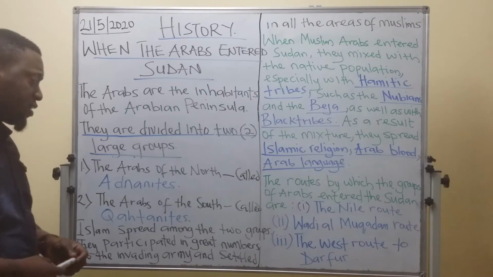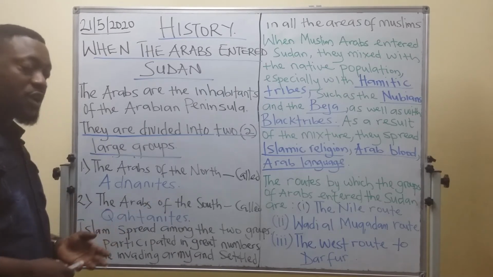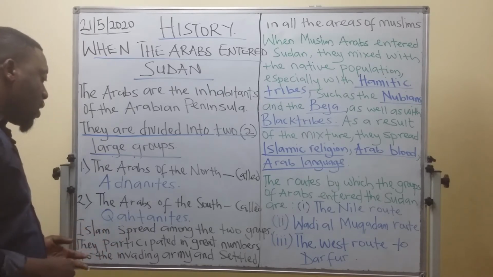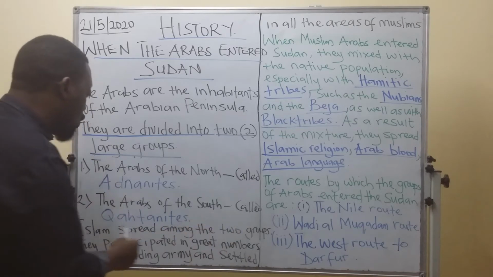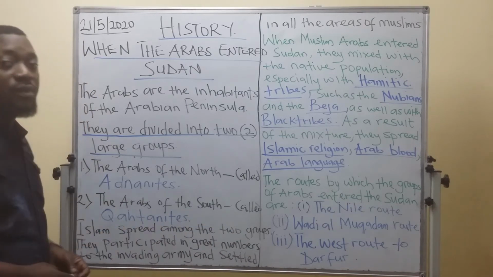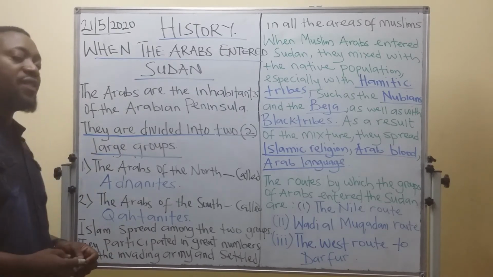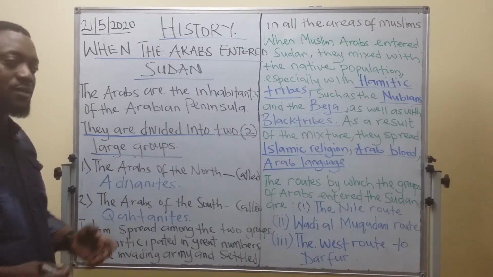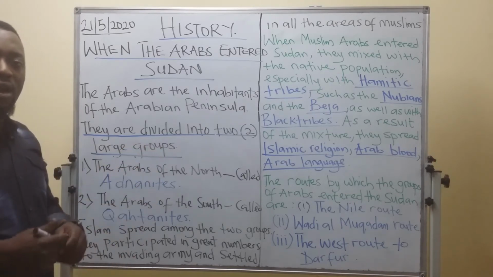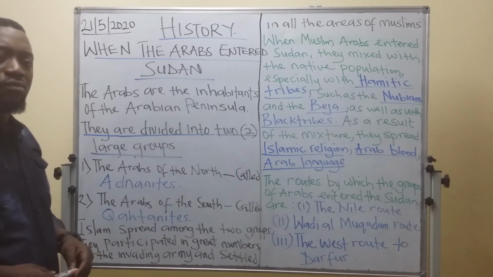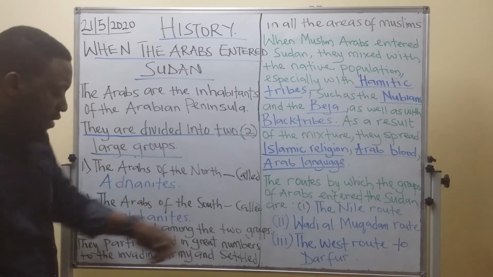Then the second group is the Arabs of the south. They are also called the Quatanites. So these are two large groups, and these two groups went around taking Islam to other countries. Islam spread among this group.